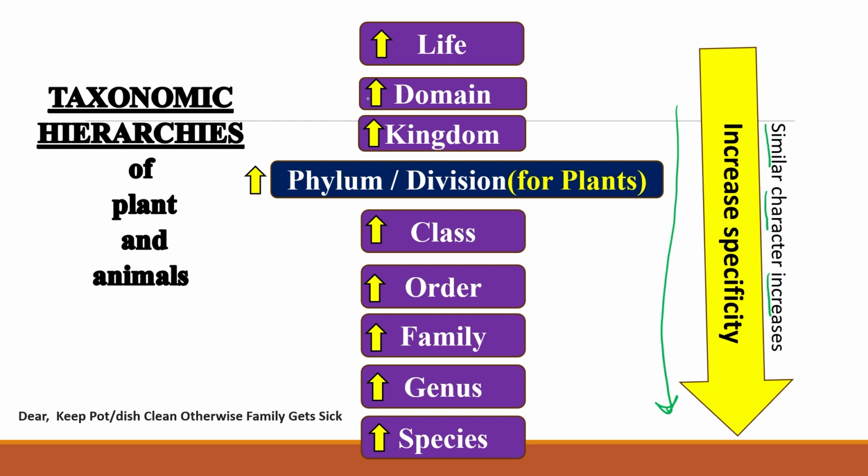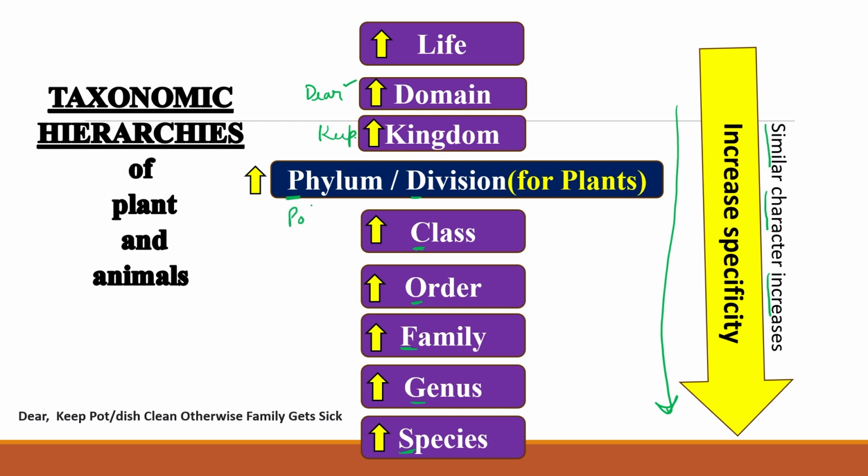How can we remember these things? We can remember with a small line that starts with D: Dear, keep, pot or dish clean, otherwise family get sick. Highest position, domain, D for Dear. K for Keep, kingdom.